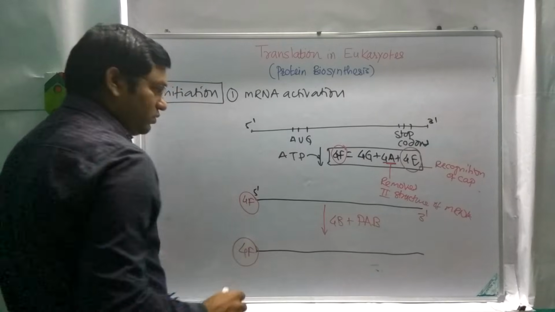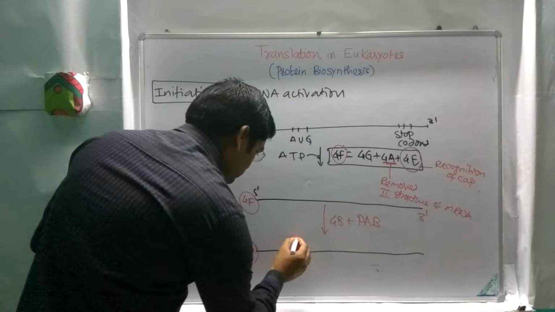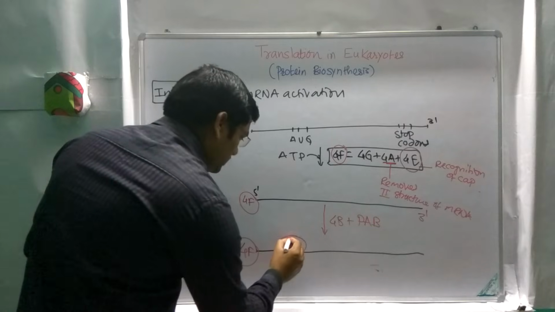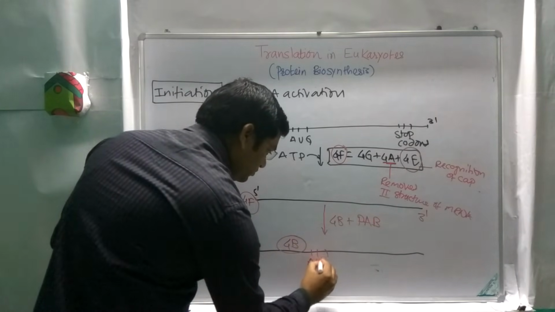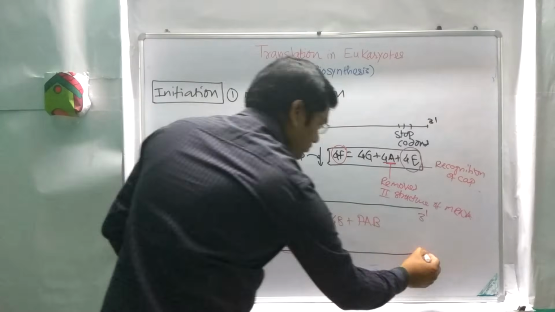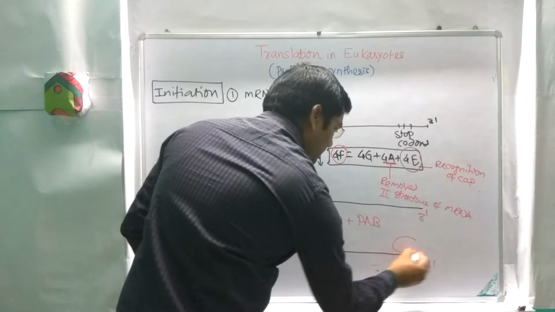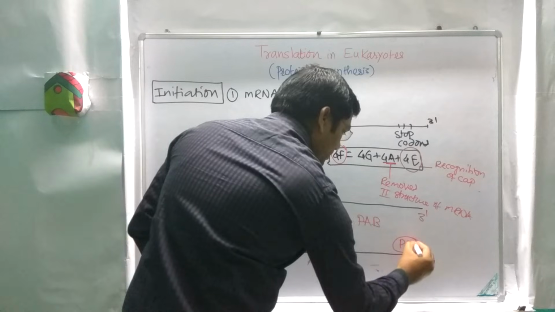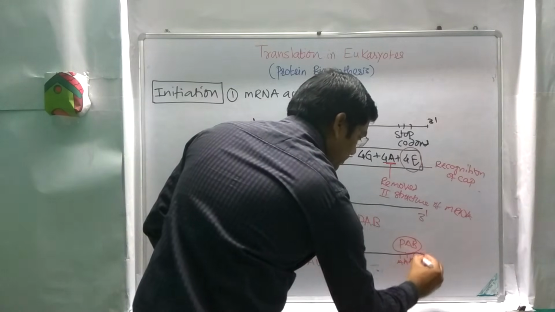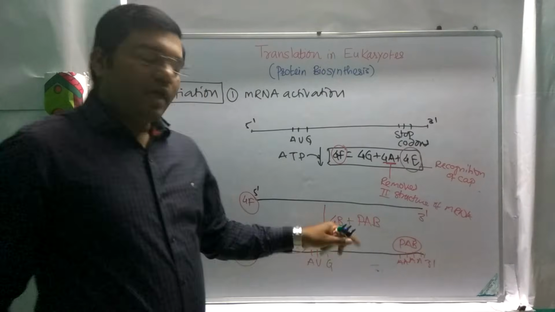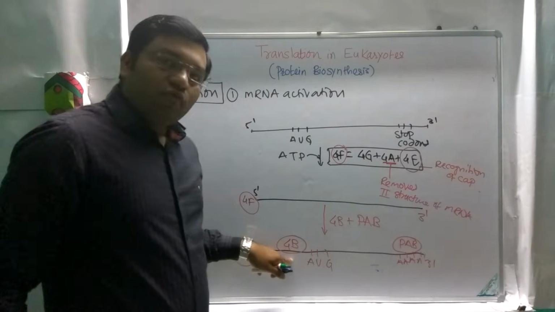This one is the 4F. There is attachment of the 4B. This one is the AUG. This one is the 3' end, and there is attachment of the poly A binding protein, and there are multiple A at the 3' end of the mRNA. So what is the role of 4B?